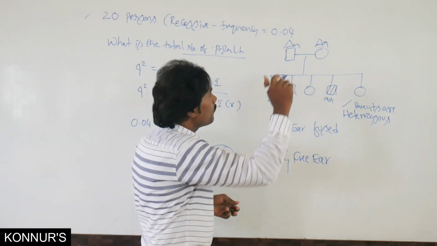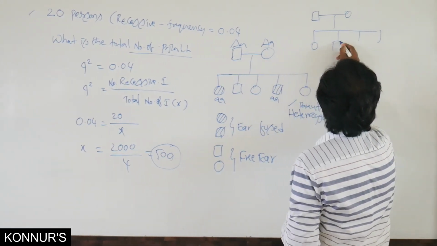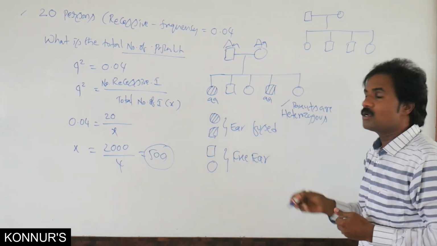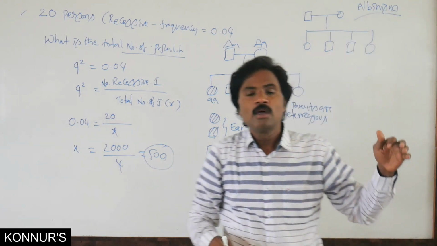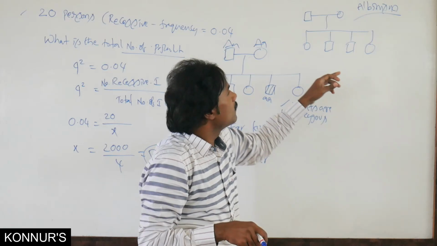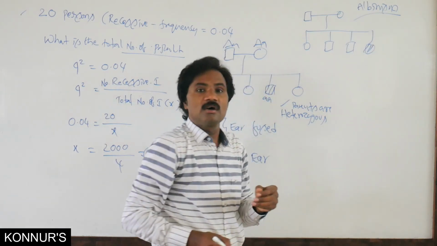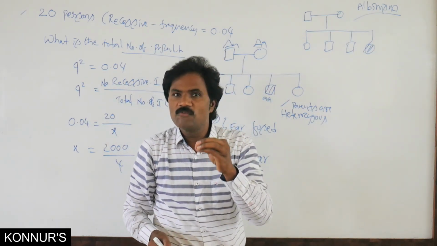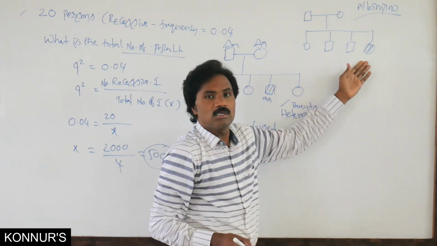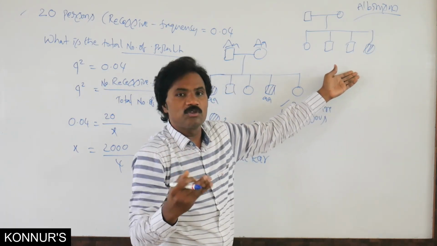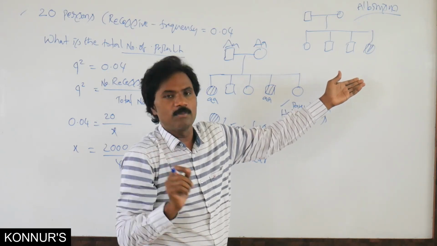Along with this, what is the probability? Suppose any one among these four individuals is present. Suppose it is albinism, you know albinism is a recessive trait, a recessive disorder. In this albinism, what is the percentage possibility for the fifth child, the fifth offspring? There are 4 children in that family. For the fifth child, what is the percentage possibility? Either 12.5%, 25%, 50%, or 100%.